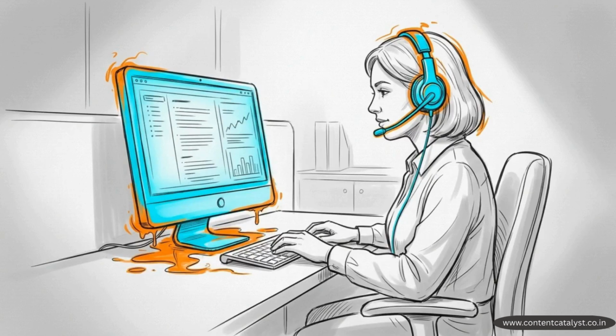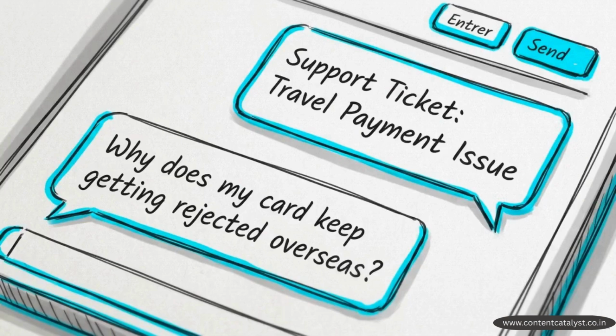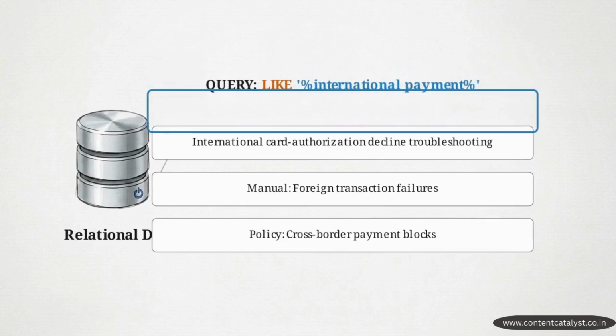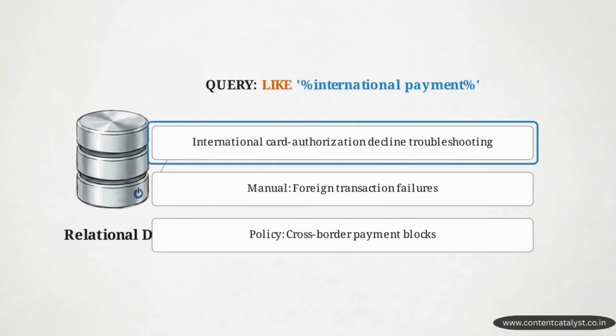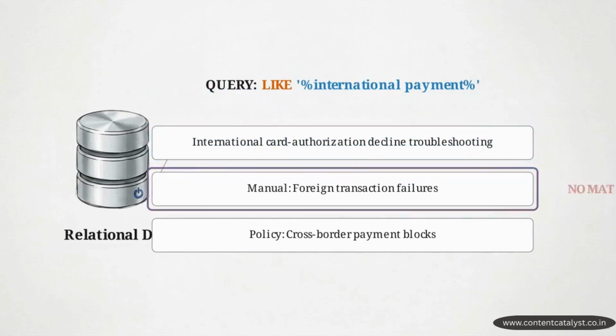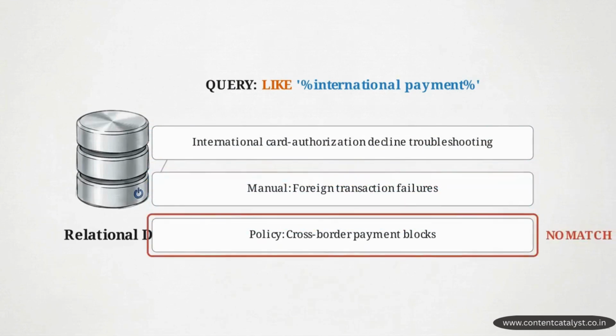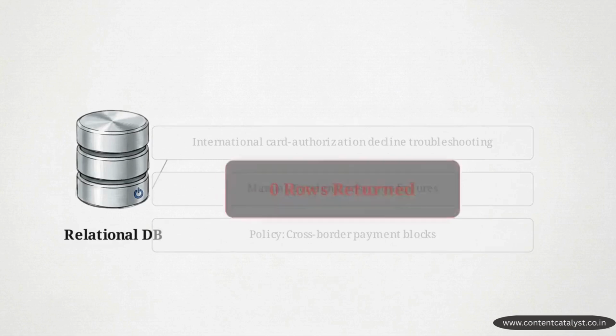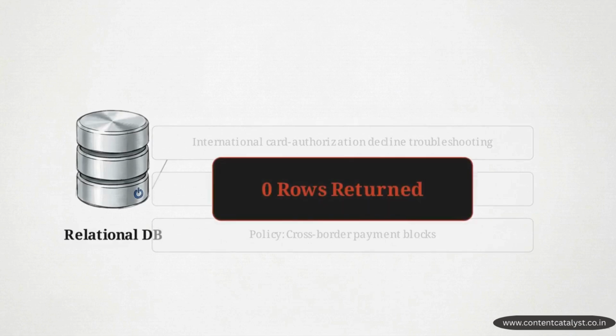Consider a typical customer support scenario. A user opens a chat window and types, "Why does my card keep getting rejected overseas?" When a traditional relational database tackles that question, the system executes a string matching command, searching for a specific phrase like international payment. Because it demands an exact match, the query misses relevant documents entirely, resulting in 0 rows returned.